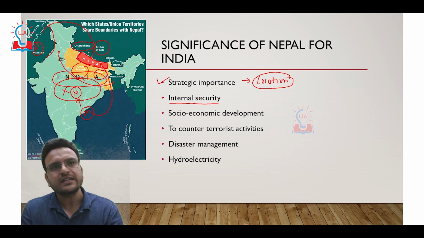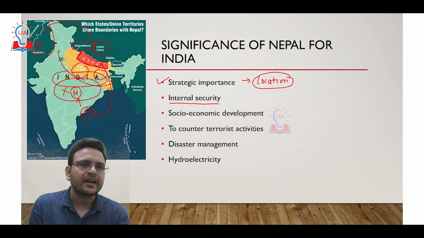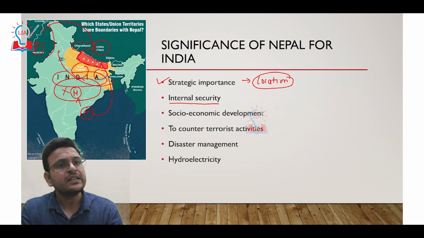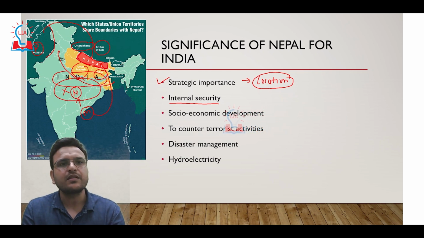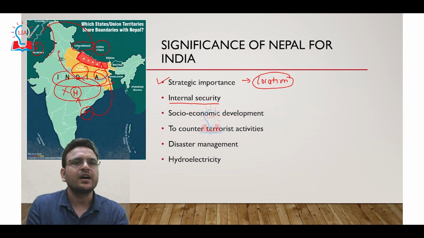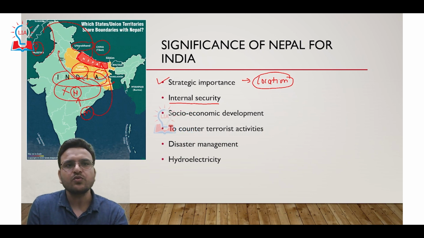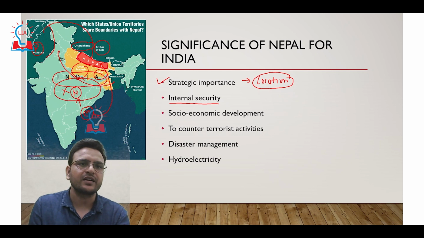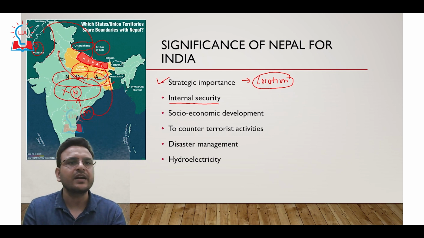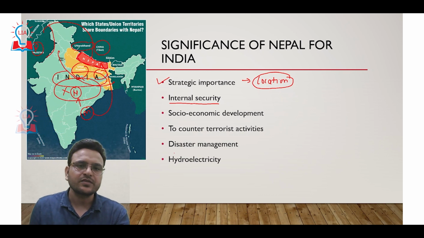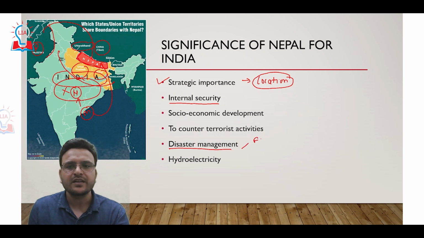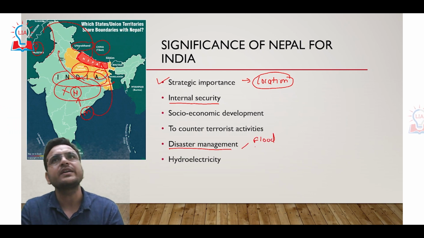If we have very good relations with Nepal, then we can counter this terror activity in the border areas also. Disaster management: we know that flood is our main problem in Bihar and UP. These rivers bring sediment, and during monsoon season these rivers flood, like the Kosi creates floods in Bihar, and other rivers create floods in Uttar Pradesh also. One thing is flood management. For flood management, Nepal becomes very important.